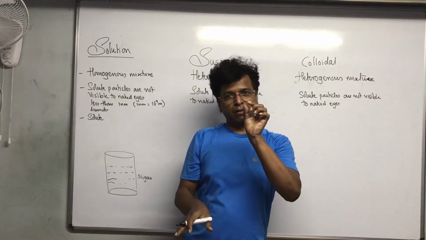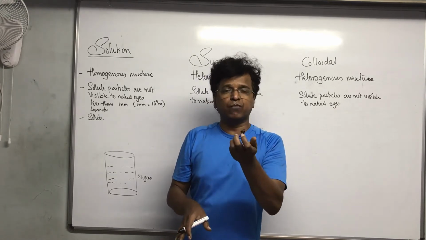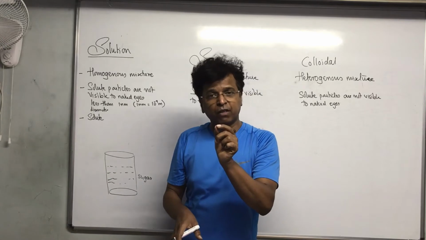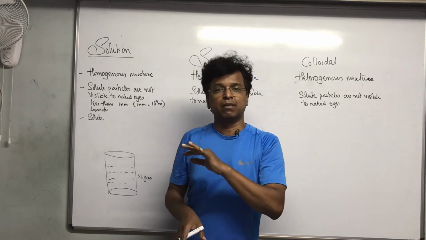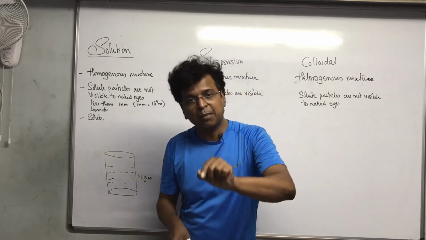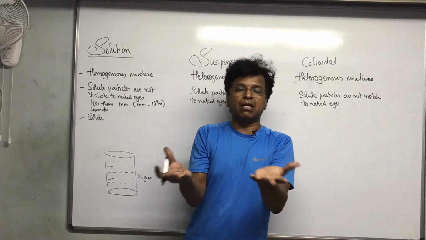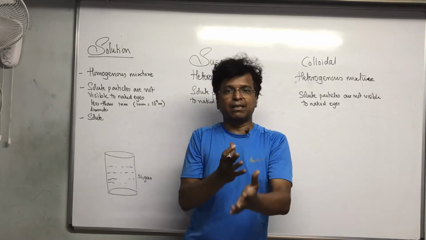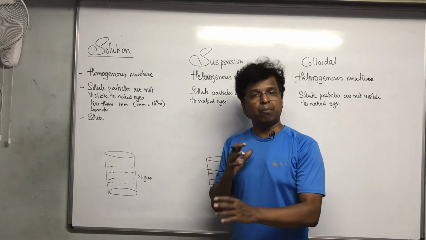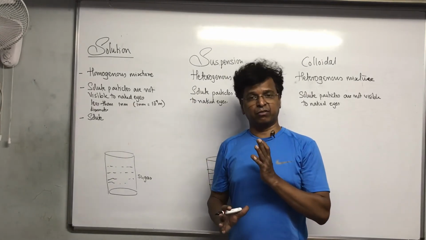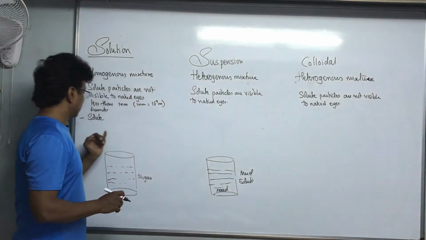So the solute particles are so minute that even the pores of the filter paper are larger than them. So the solute particles easily pass through the pores of the filter paper, and that's why you can't separate sugar from water by the process of filtration. Simple filtration is not going to help for separating them.